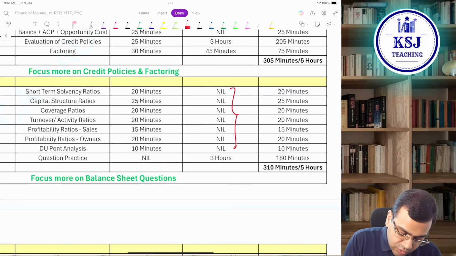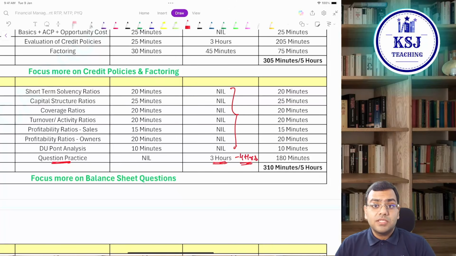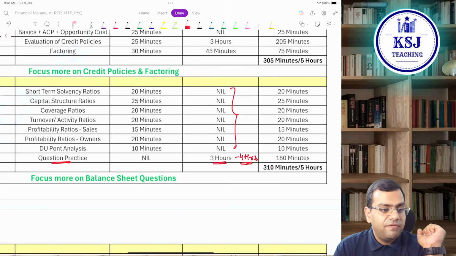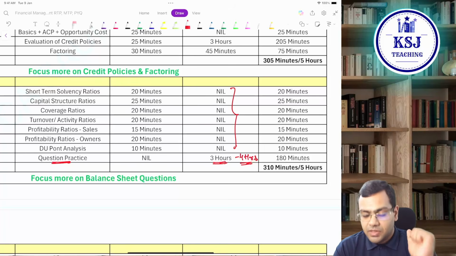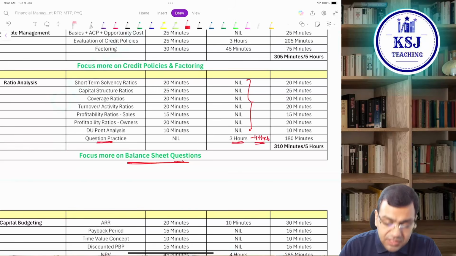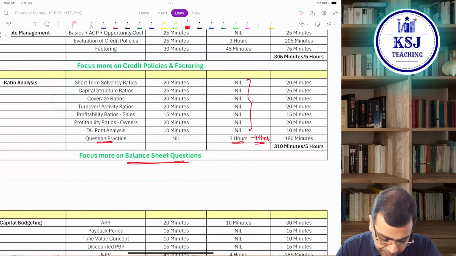After that, question practice I have written separately: at least 3 to 4 hours is the minimum. And here your first focus should be on the ICAI module. No other book. Your first and foremost focus should be on the ICAI module. Very, very, very important, right? Okay, focus more on balance sheet questions. These are the questions which are normally asked on the higher side in the examination.